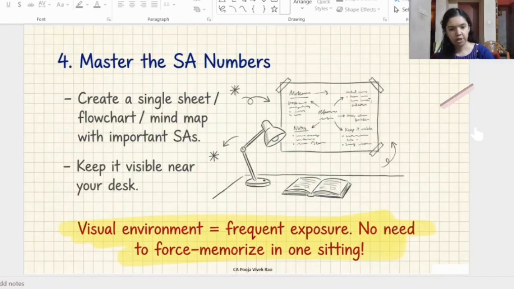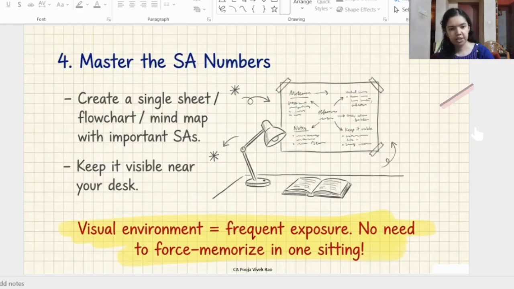The next important point discussed was how to remember the SA numbers and names. If you quote the SA numbers and names in the descriptive answer, it will be good because this will create a good impression in the mind of the examiner and you can get marks for this step also.